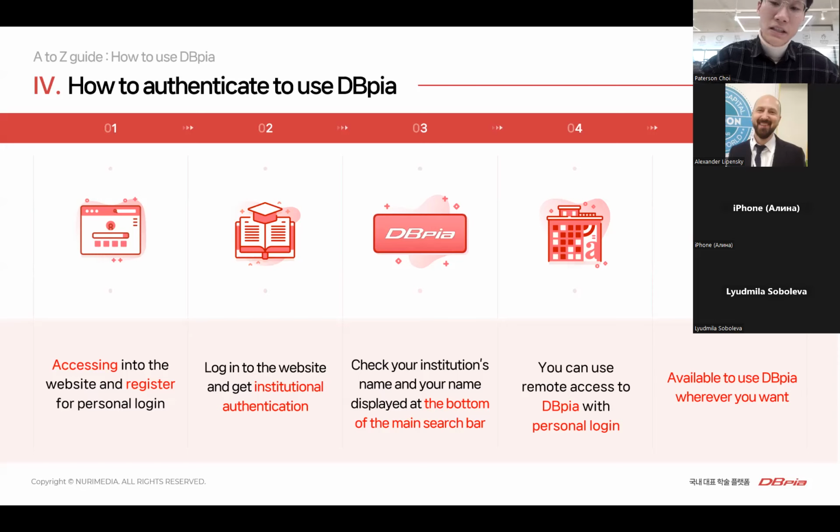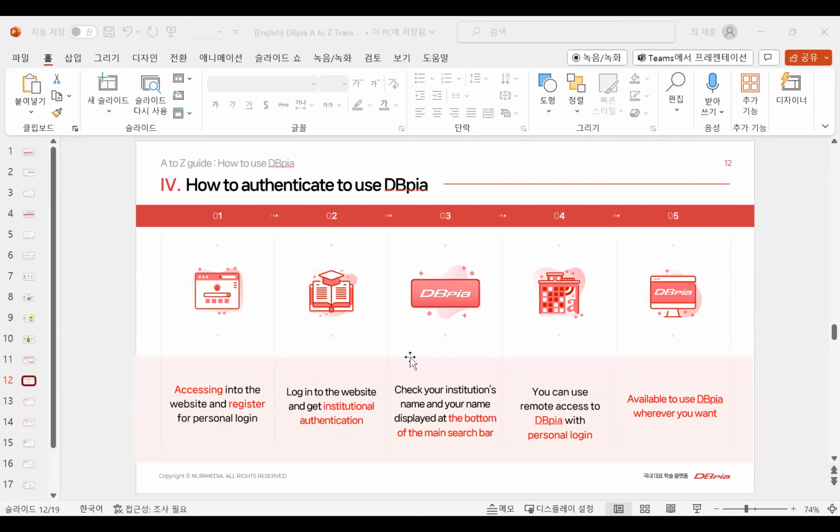And I'm gonna switch my screen now. So as you know, this is our main web page. And as you can see, this is institutional access.